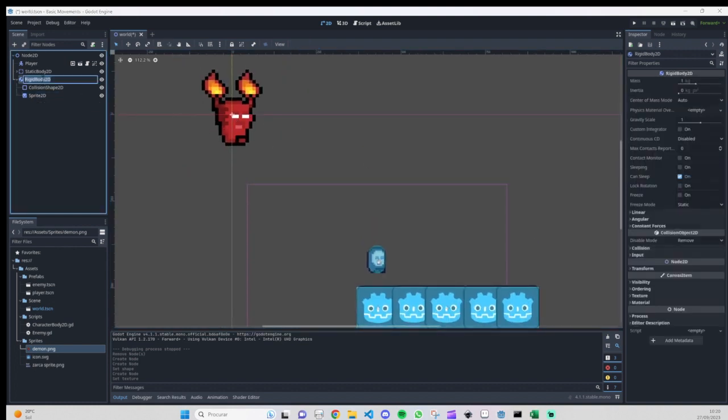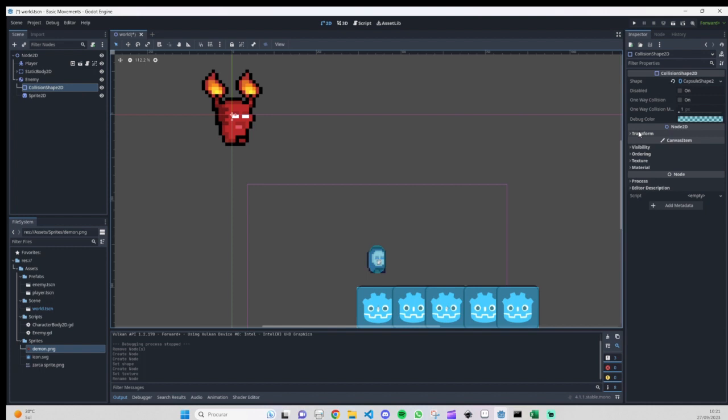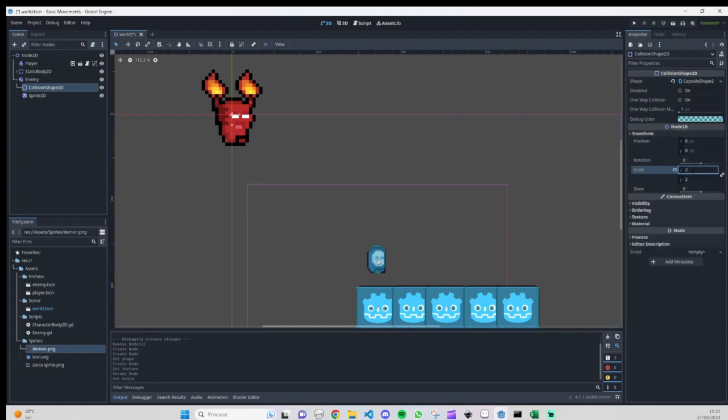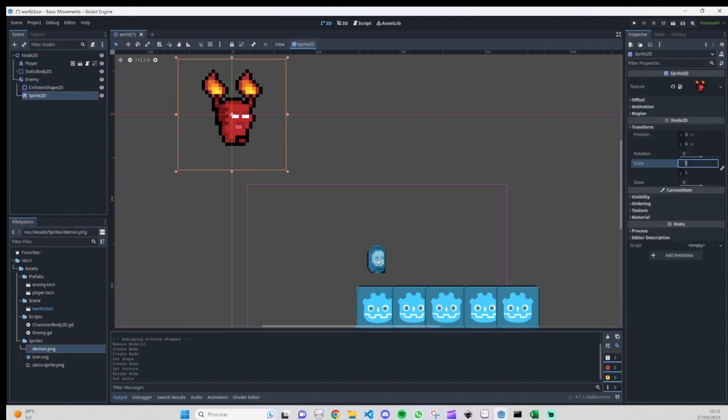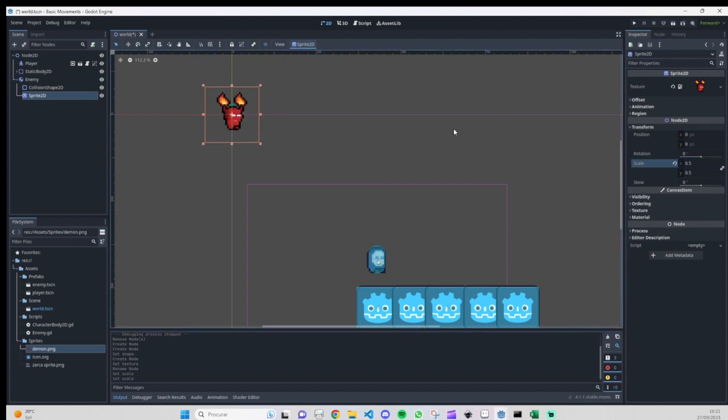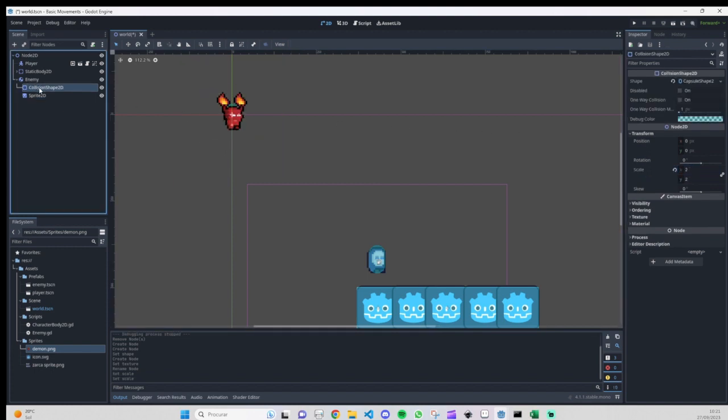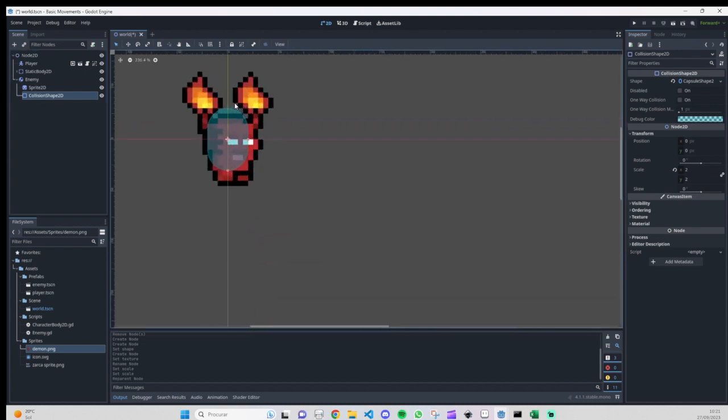Let me rename our rigid body to enemy and give the collision shape a little bit more scale. If I'm not wrong, it will be 2, and let's reduce the scale of our enemy to 0.5.